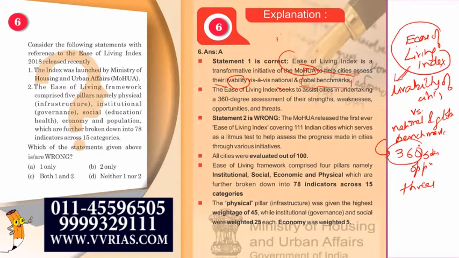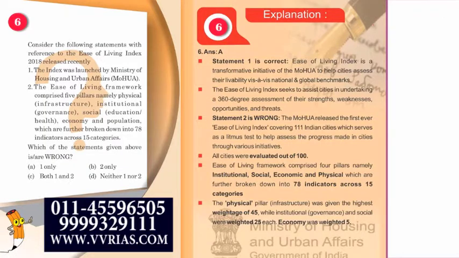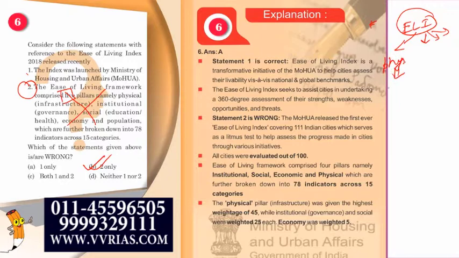Now who releases this ease of living index? It is released by Ministry of Housing and Urban Affairs. Further, this ease of living index, it comprises of 4 pillars, not 5. The statement second here said that the ease of living index comprises of 5 pillars and therefore the statement is wrong and hence the answer will be B. So ease of living index, you have 4 pillars. First is your physical. Okay, what is its weightage? This has been given the highest weightage of 45.